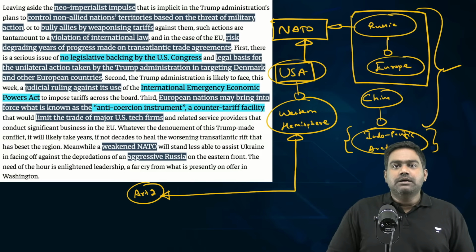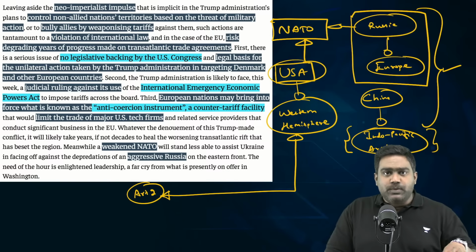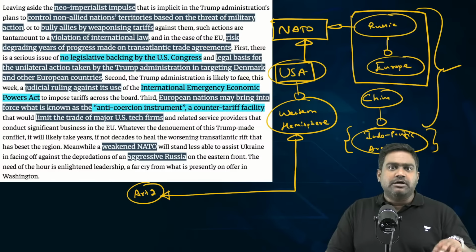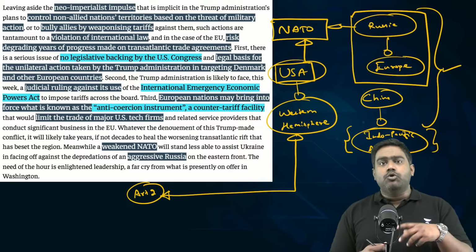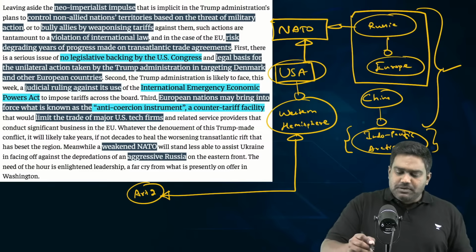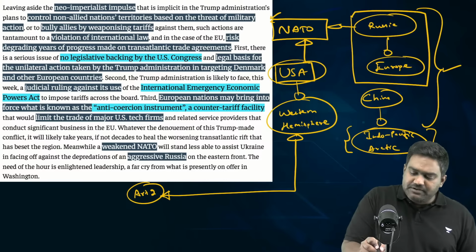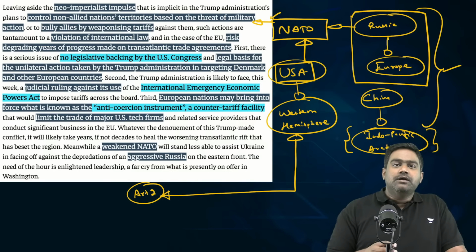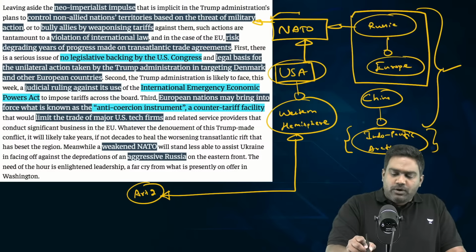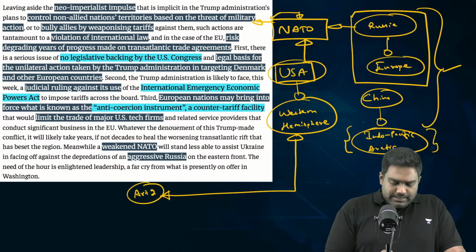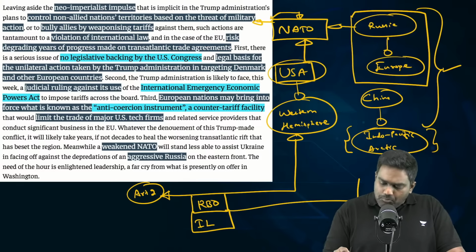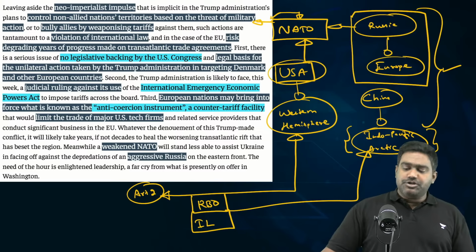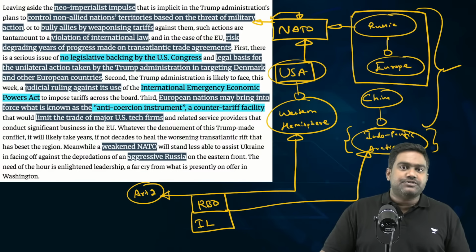So, given US action against Venezuela, the way in which President Nicolas Maduro was kidnapped, it raises alarming concerns and prospects for Greenland as well. If the talks between the US and Denmark fail and if European countries don't cooperate, there is a possibility that the US might consider military action to aggressively capture Greenland. And this would not only undermine NATO and US-EU ties, this would essentially erode the rules-based order and international law, and embolden other aggressive powers like China and Russia as well to resort to similar tactics.